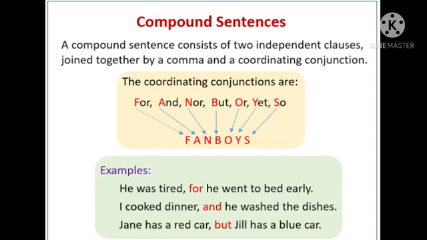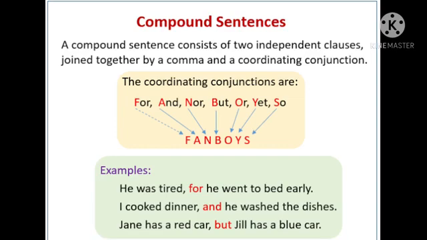So in a sentence, if we are seeing these words after the comma, if you are seeing any of these FANBOYS conjunctions, easily you can say that it is a compound sentence. FANBOYS is the acronym for these coordinating conjunctions: for, and, nor, but, or, yet, so. This you have to learn by heart. If you are seeing these words and a comma in a sentence, you can easily find out that the sentence is a compound sentence and it will have two independent clauses.